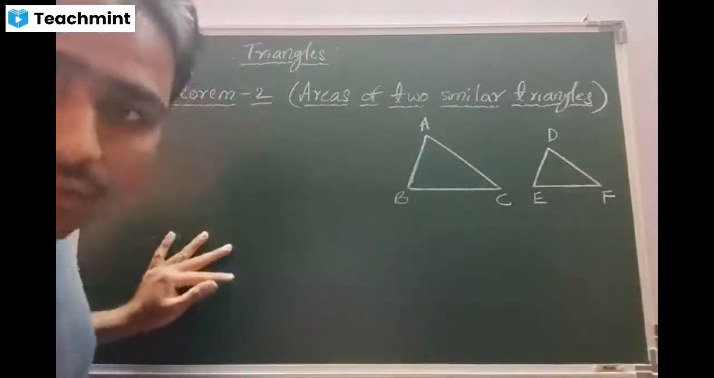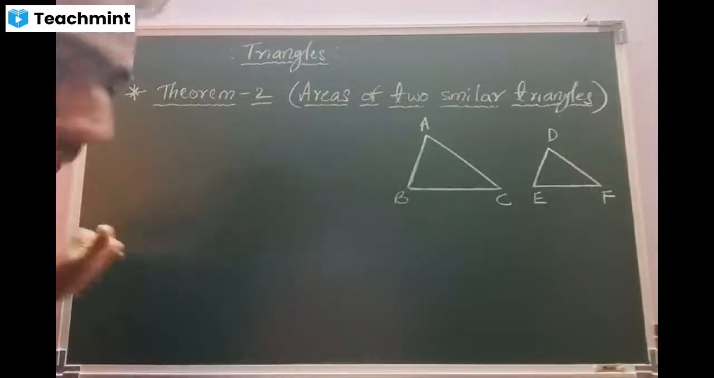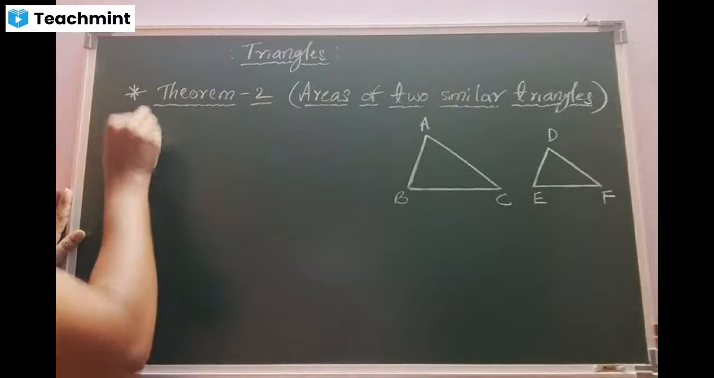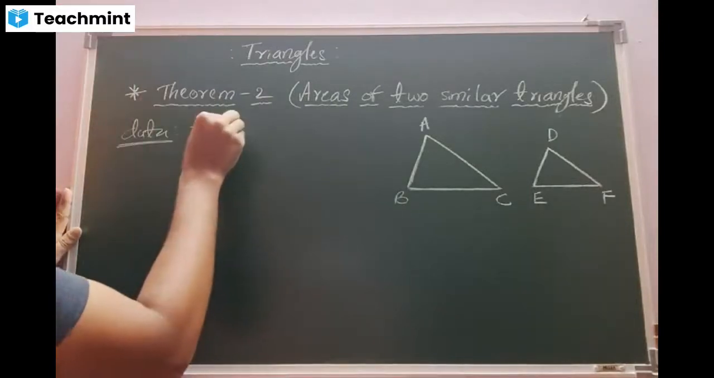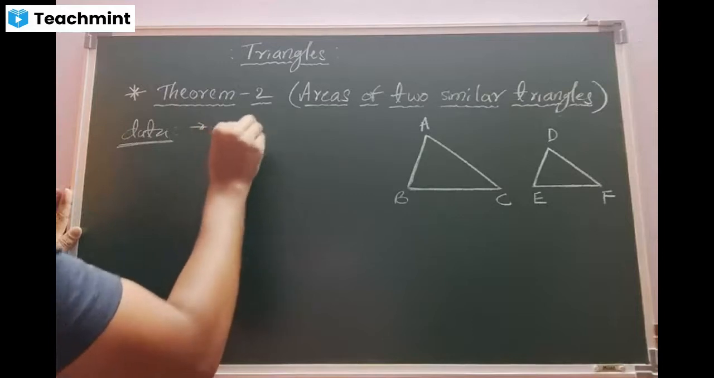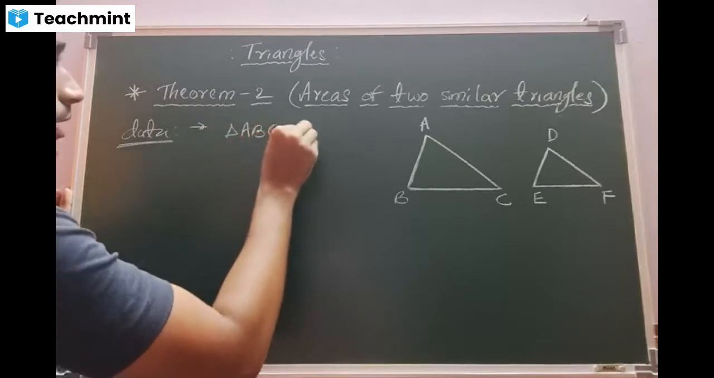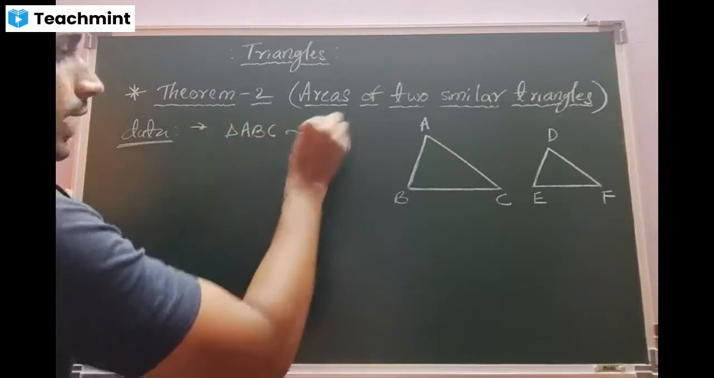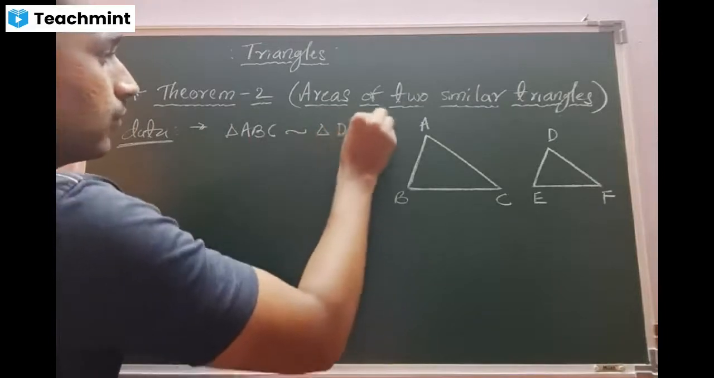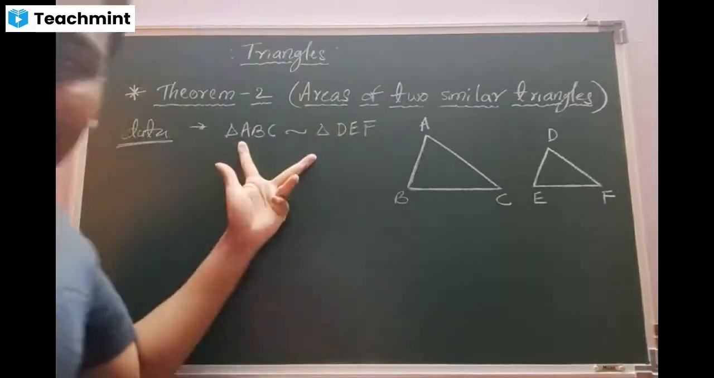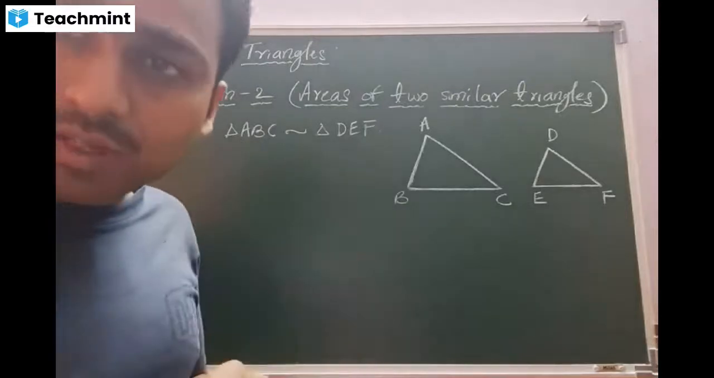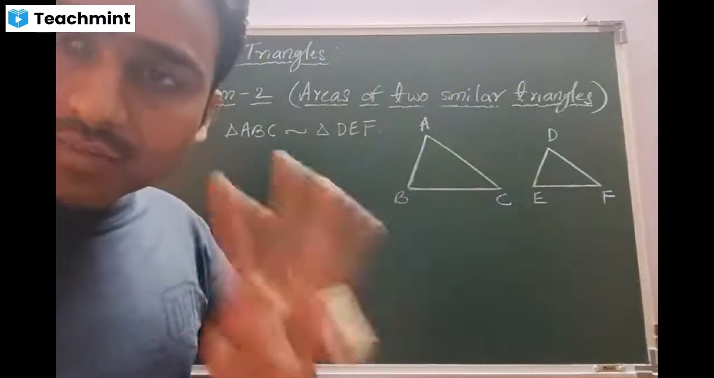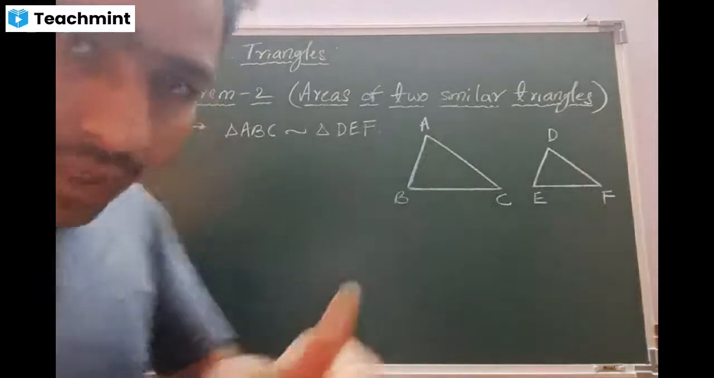The steps of the theorem. We are going to prove the statement. First, the data. In the data, beta, they said the two triangles are similar. Am I right? Triangle ABC is similar to triangle DEF. When the two triangles are similar, beta, I can write three important things for the angles and three important things for the sides. Am I right?